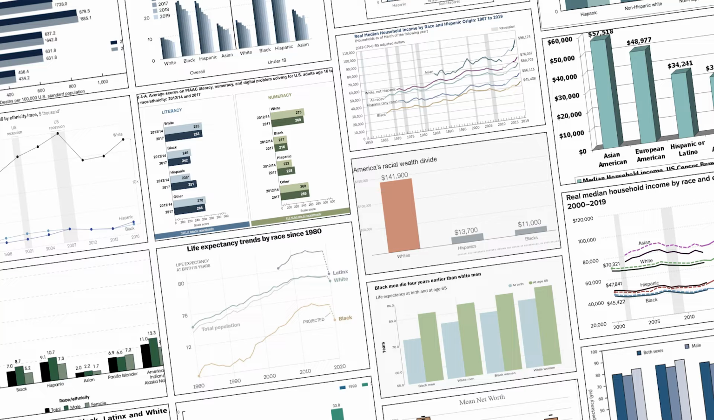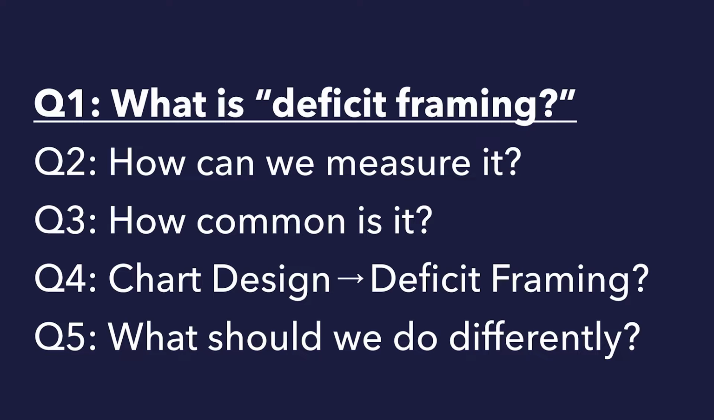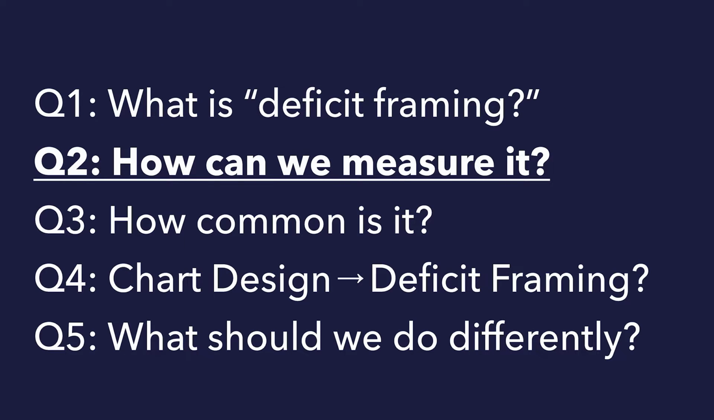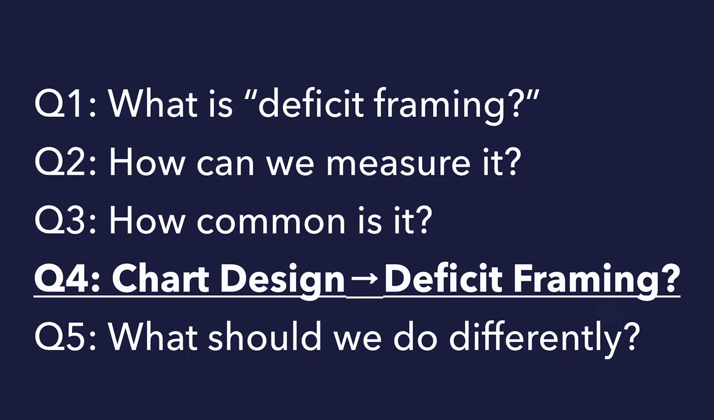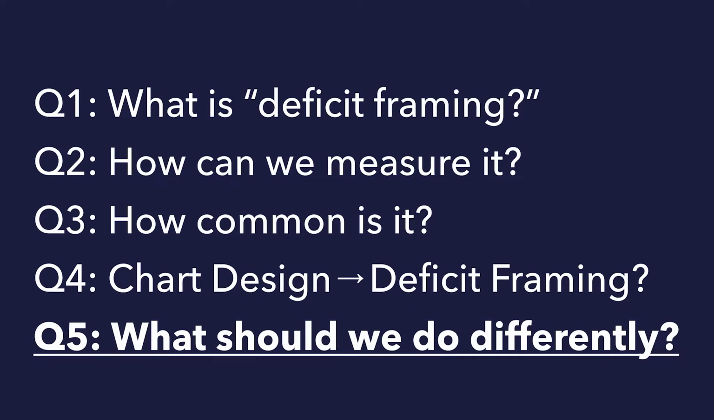This is a framing effect related to deficit thinking, and that's what we'll unpack today. But first, a quick overview of the questions we'll try to answer. 1. What is deficit thinking? How does it work? Why is it bad? 2. How can we measure it in an experiment? 3. How common is it? How big of a problem is this? 4. How is this effect influenced by the way that we design charts and graphs? And 5. Given that this framing effect exists and that it's problematic, what can we do about it?